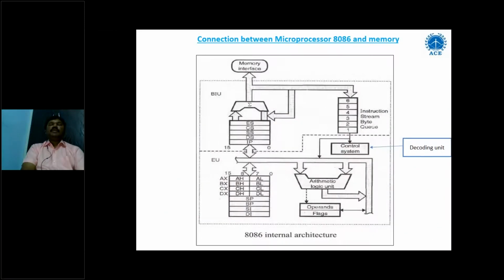So these are the connections between microprocessor and memory. This is related to our present topic, the 8086 microprocessor, and how it is connected to memory. Here this is the memory, and this is the microprocessor. This is the interfacing part, how memory is interfacing with 8086.